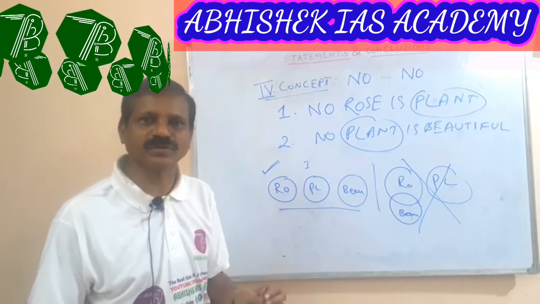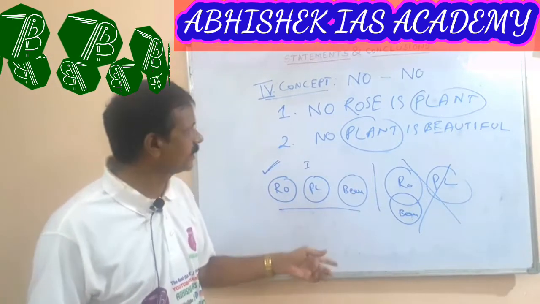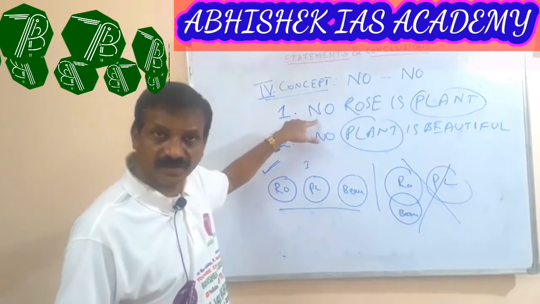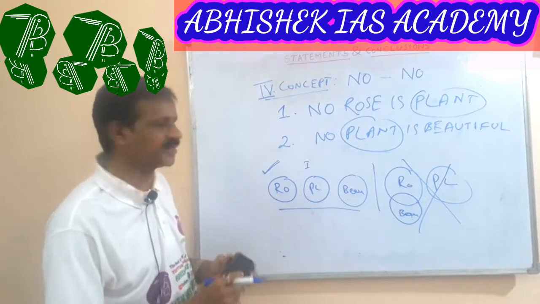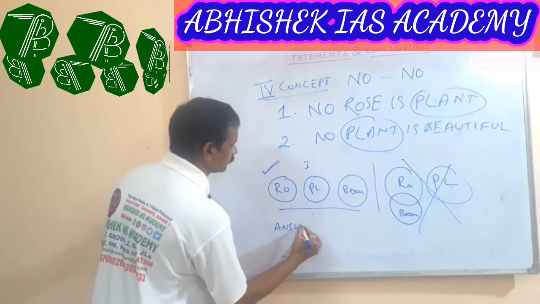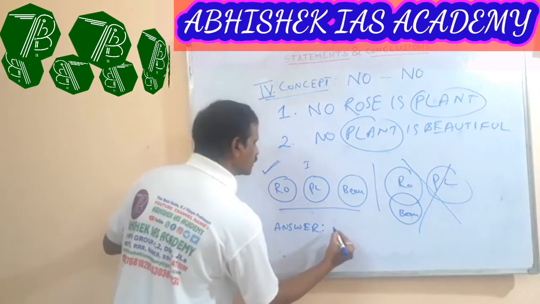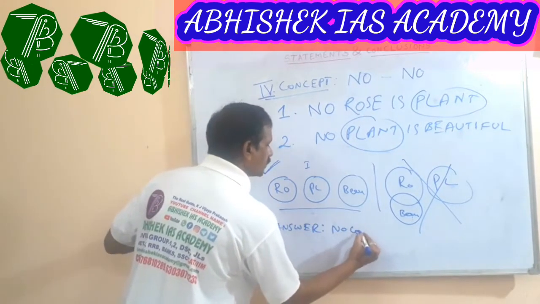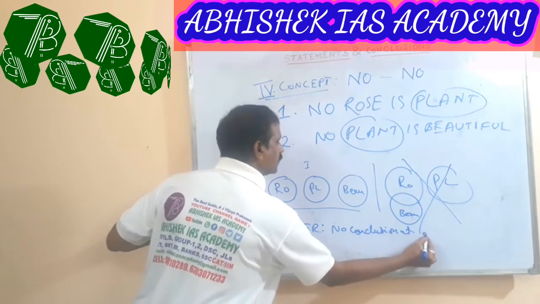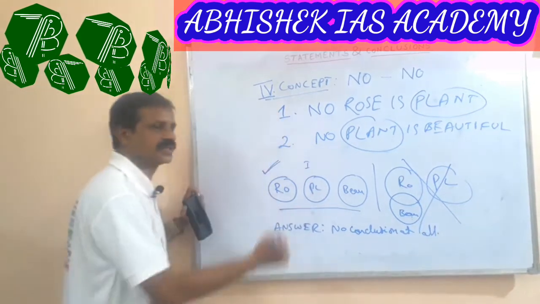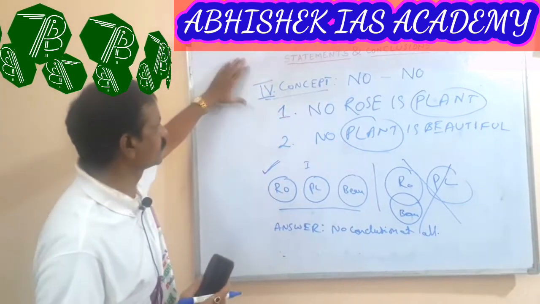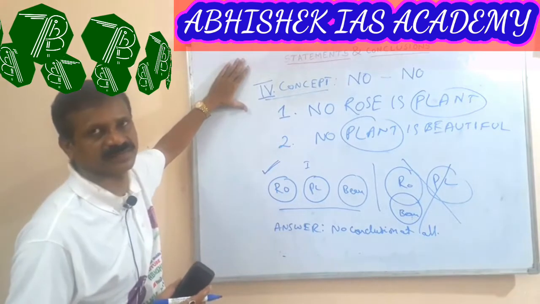Always no conclusion at all for statements framed with the no concept. So the answer is no conclusion. This is the fourth concept.